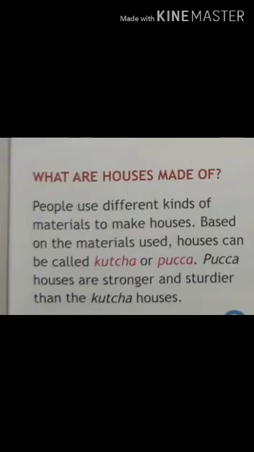Do you know, children, what are houses made of? People use different kinds of materials to make houses. Based on the materials used, houses can be called kacha or pakka houses. Pakka houses are stronger and sturdier than the kacha houses.